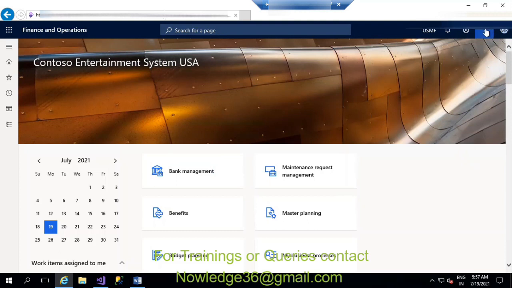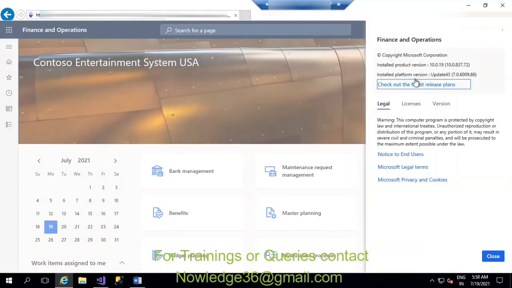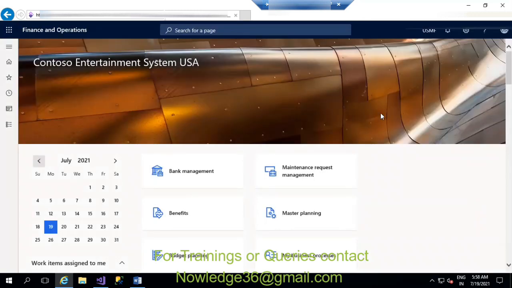And with the question mark, if you want to check the version you are using right now, click the About tab, and you will see the installed product version and installed platform version. So I'm closing this. This is what a client looks like.